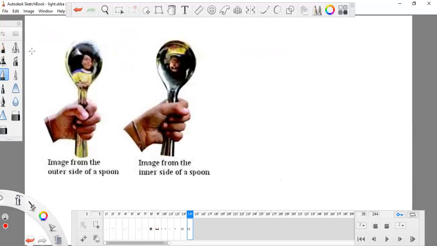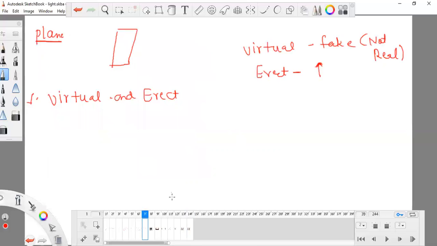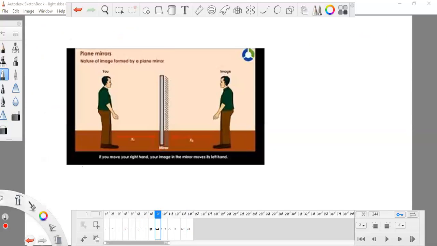You can see this image is erect. Okay, and this image is on the downward side, so this is an erect image. So virtual and erect image. Now you have understood erect, and let me tell you the meaning of virtual.